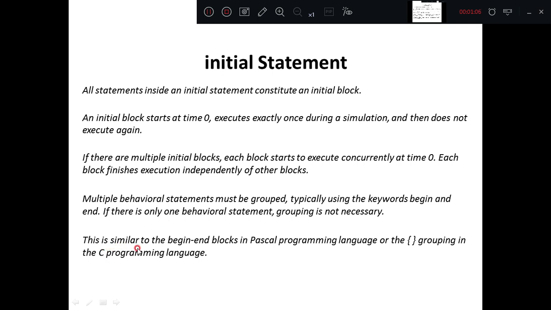This is similar to begin-end blocks in the Pascal programming language or the opening brace and closing brace grouping in the C programming language. If it is only one statement, there is no need to write begin and end. If multiple statements are there inside an initial block, we need to group them using begin and end, which indicate the start and end of the initial block.